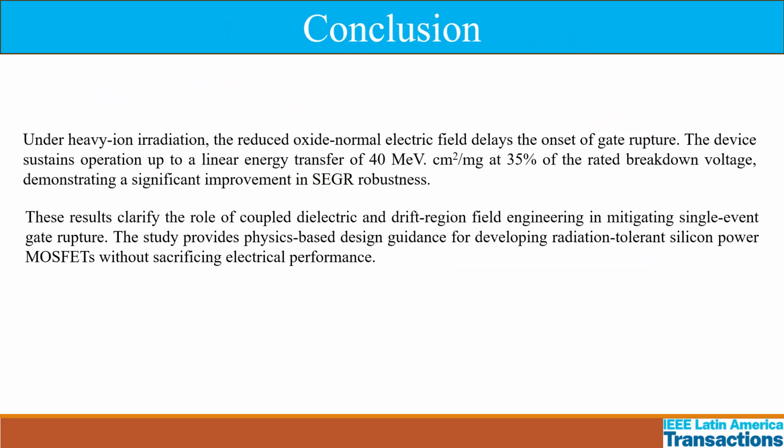Conclusion. Under heavy ion radiation, the proposed device helps in delaying the onset of gate rupture. Here we can see that the device sustained operation up to an LET of 40 MeV cm²/mg, which shows that it can be sustained up to 35% of the rated breakdown voltage.